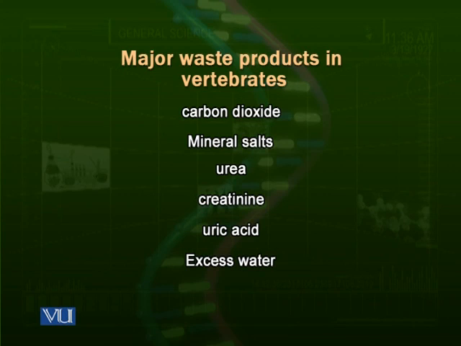To remove these waste products, different organs play their role. For example, carbon dioxide is removed by respiration, the respiratory system. Water is removed by sweating through skin, but the major role is played by an excretory system helped by a structure called kidney. Kidneys are the most important structures, and they are the major contributors in excretory systems in vertebrates.